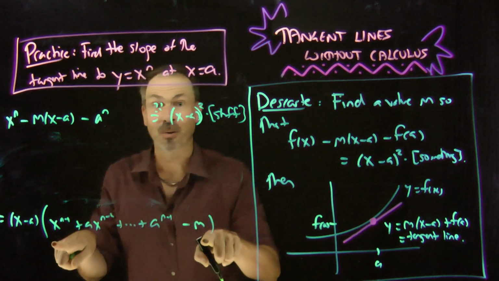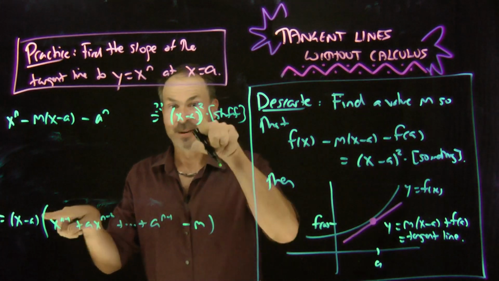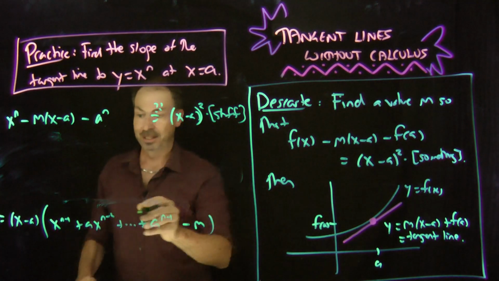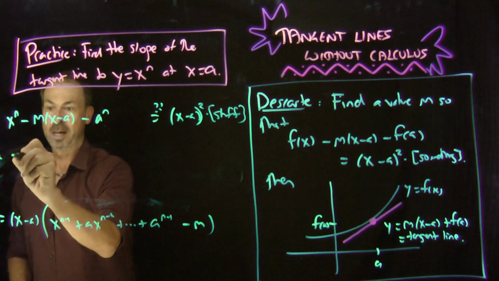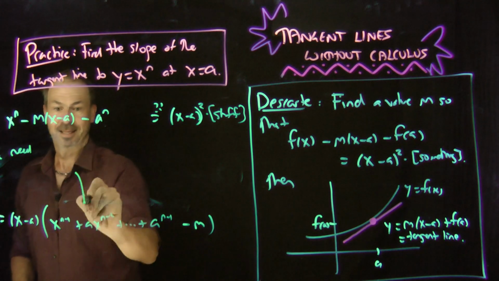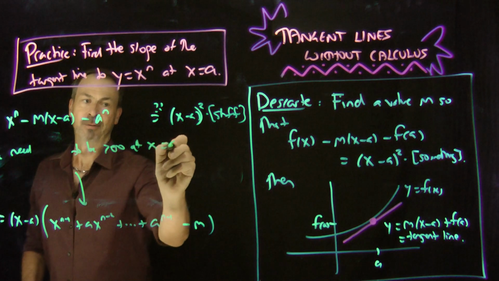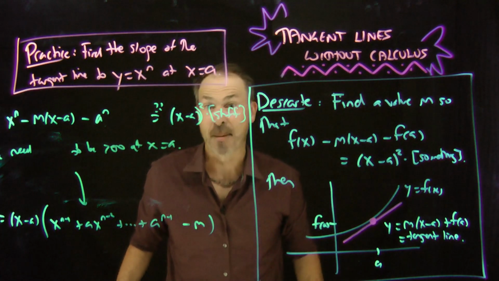This should be 0 at x equals a. If it does indeed have an extra factor of x minus a in it, then it should be 0 at x equals a. So I deduce we need this to be 0 at x equals a, if we've got any hope of finding a value of m that works.